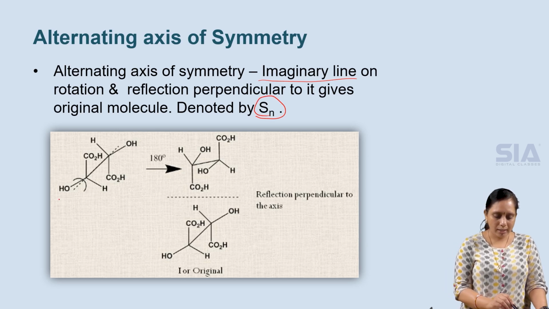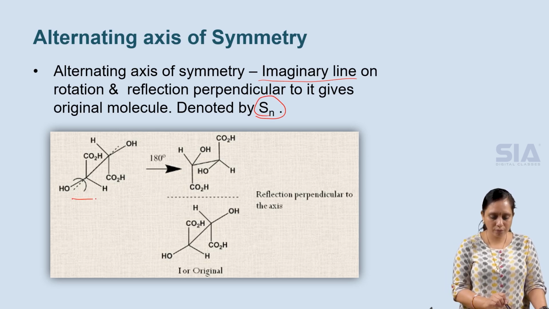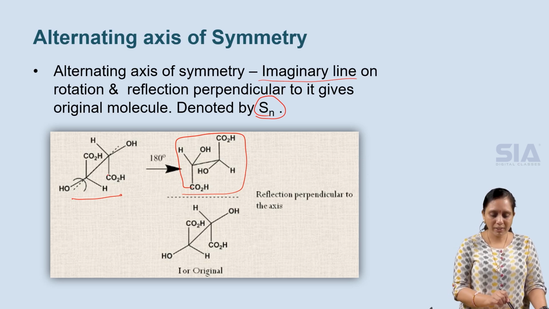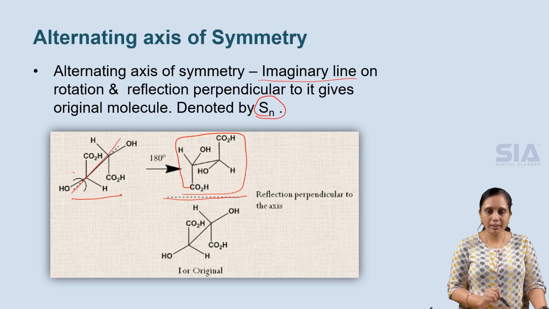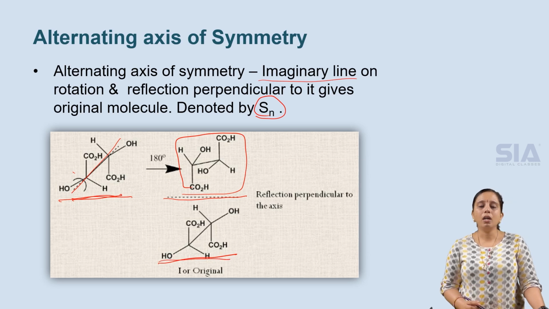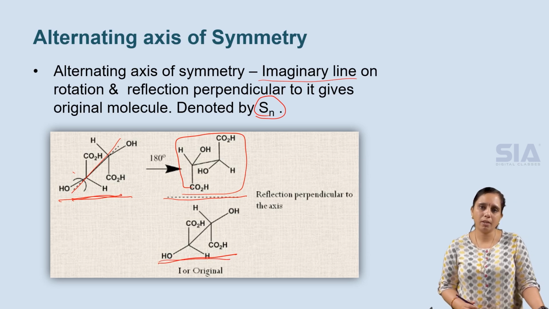Here we can see that after 180 degrees rotation of this molecule, the groups are arranged differently. But when it is reflected perpendicularly to the axis, which is like this, we get the original molecule. This molecule and this molecule are the same. So this is called the alternating axis of symmetry.